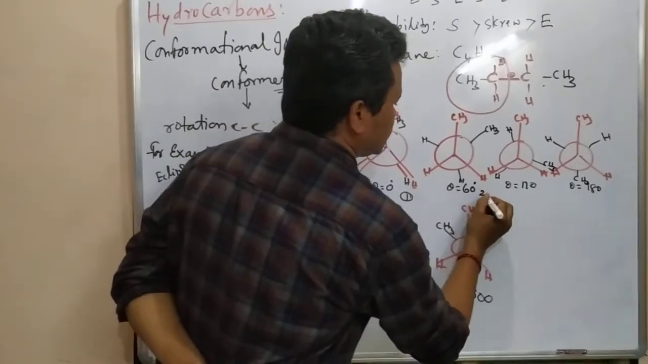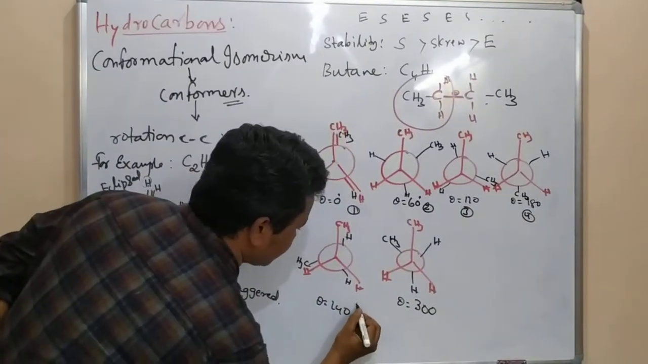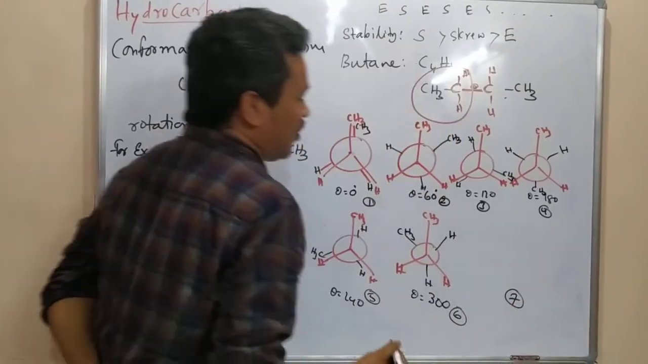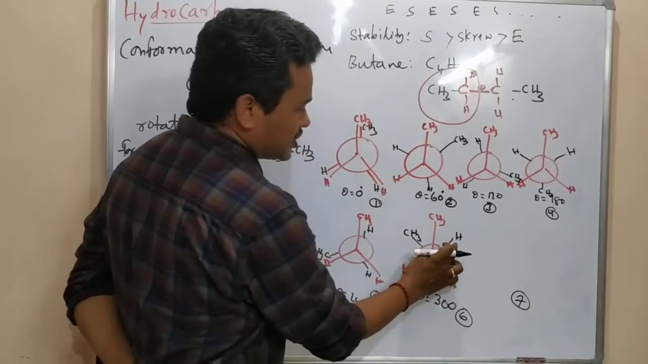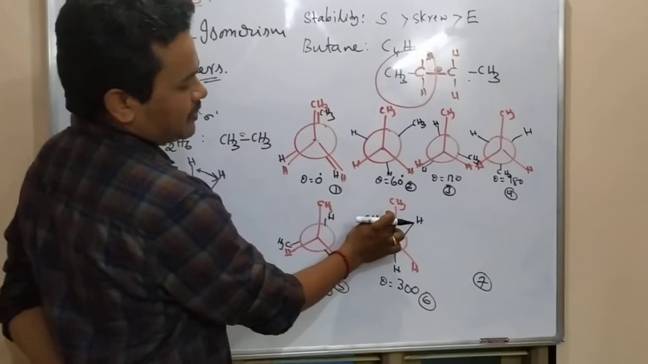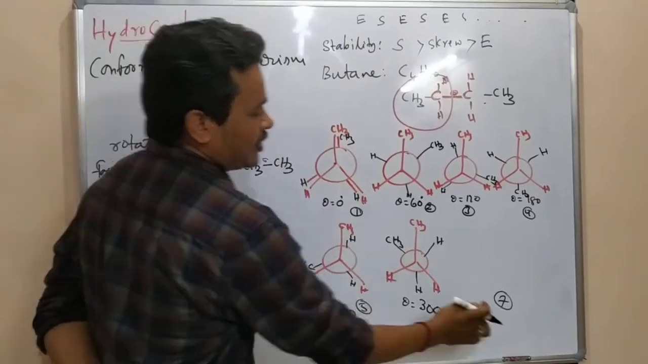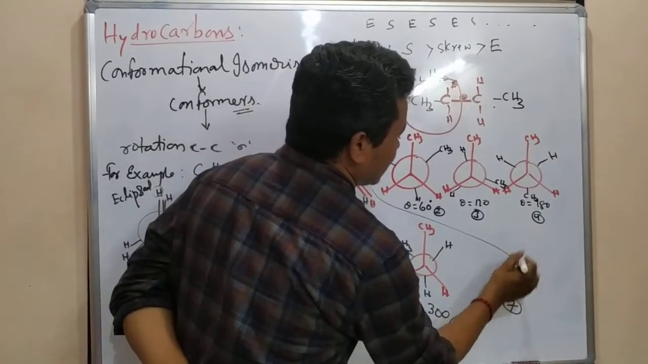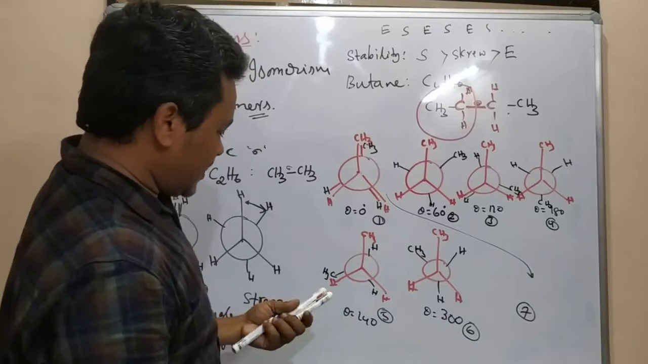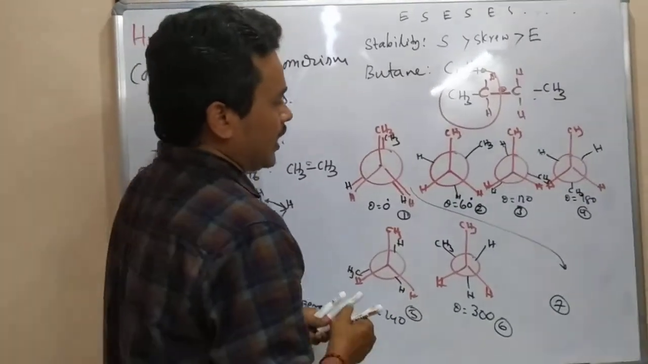1, 2, 3, 4, 5, 6, and finally the seventh one. What is this seventh one? The seventh one, this hydrogen will come here and this methyl will come here. This methyl coming here means it's similar to 1. So it is only coming again, so that I have 7 formats now. With 7 formats, we are going to write them in order.